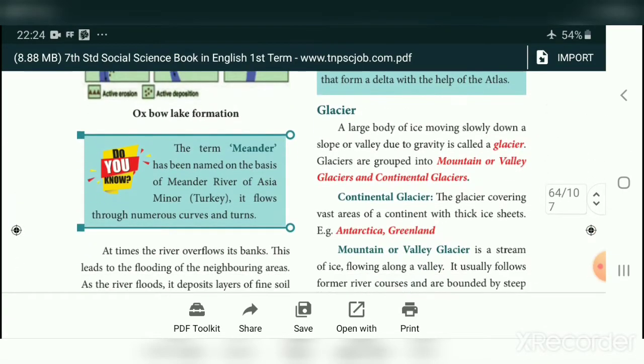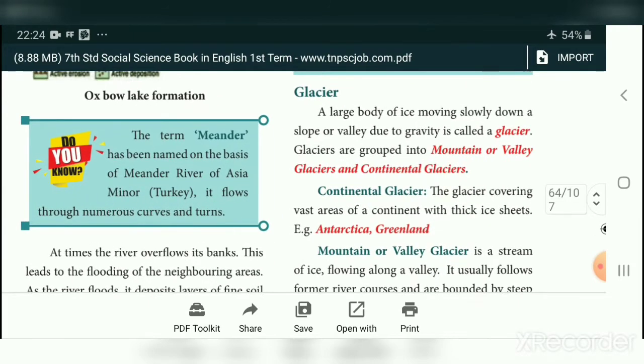Today we are going to see about the glacier. A glacier is a large body of ice moving slowly down a slope or valley due to gravity.